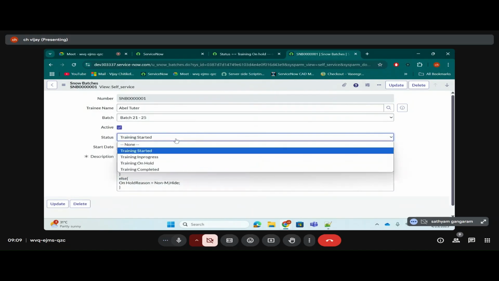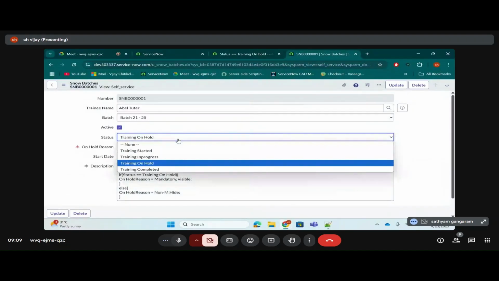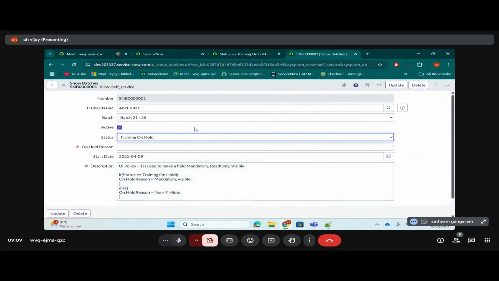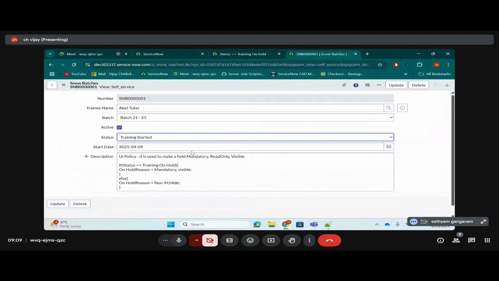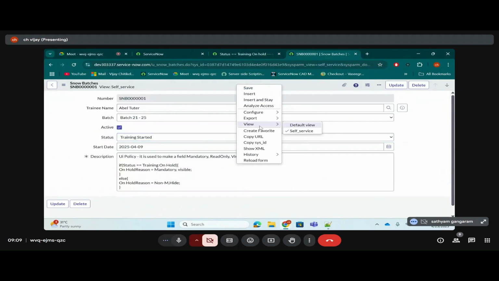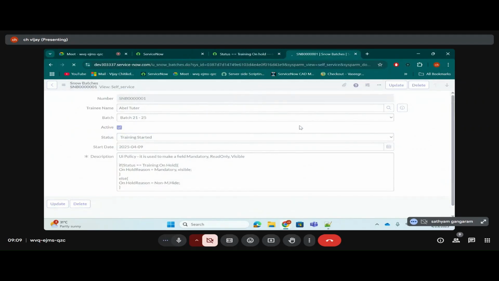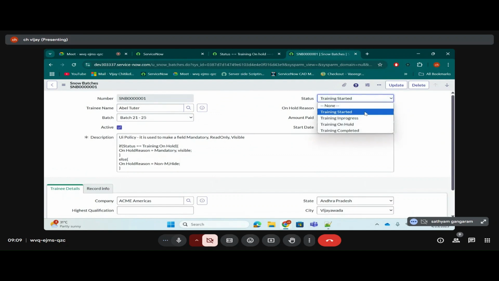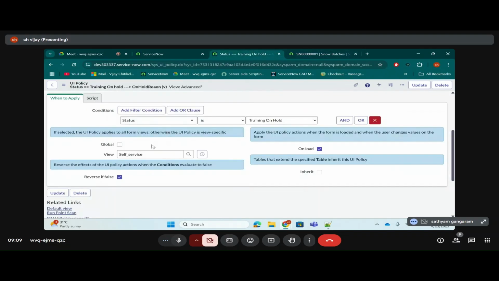Now you see, is it working here? Is the UI policy running here or not? Yes. It is working here. Okay. So because you told the system it should work only in the self-service view. Let me switch the view to default view. Is it working here? No, it's not working, Vijay. Okay. So that is what we are saying.